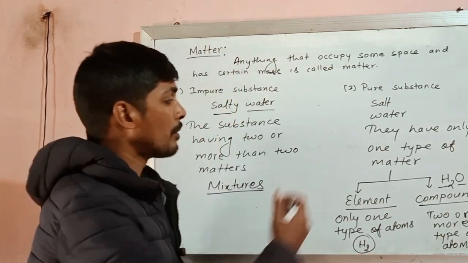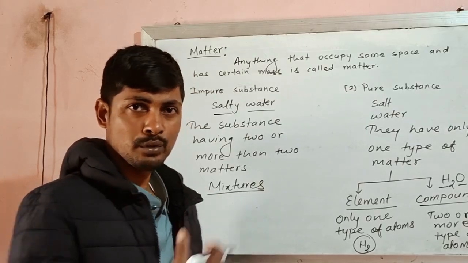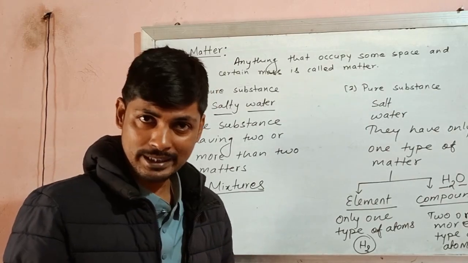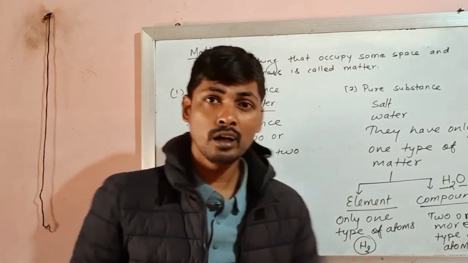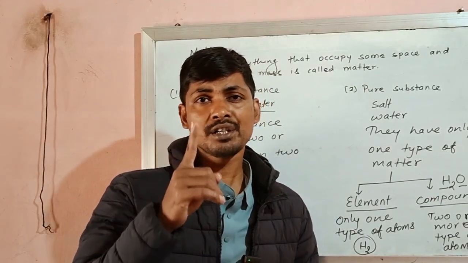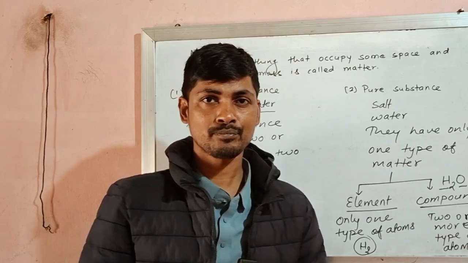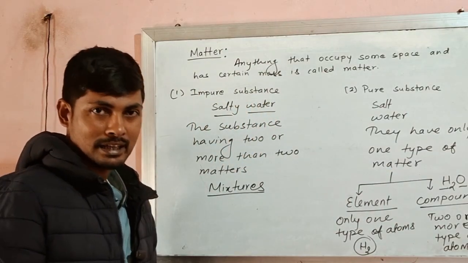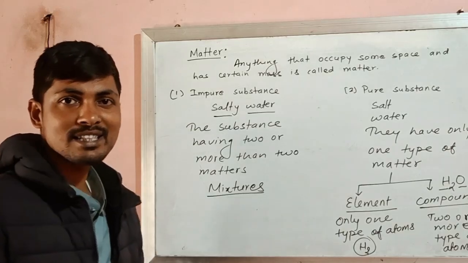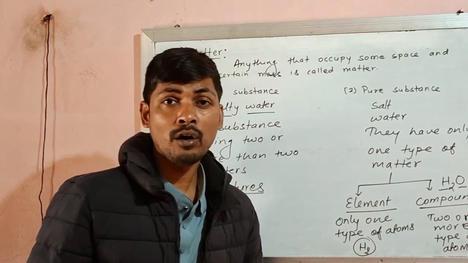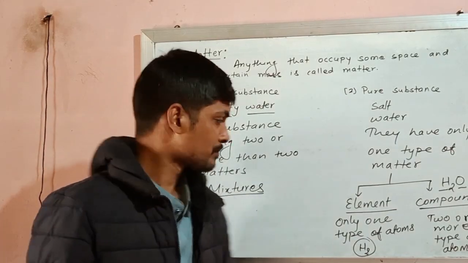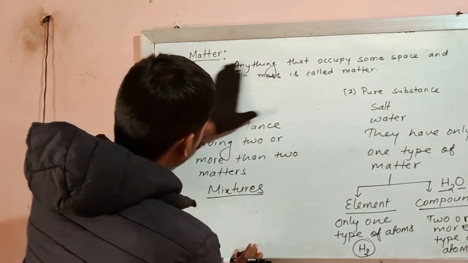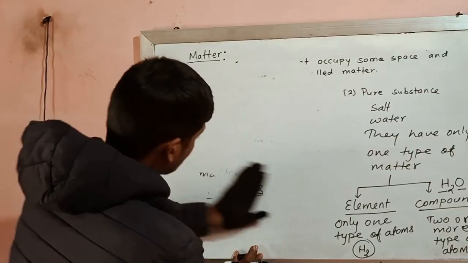It means a compound always has two or more than two types of atoms, whereas an element always has only one type of atom. Now, both compound and element exist in nature in the form of molecules. So what is a molecule? Let us try to understand molecule.